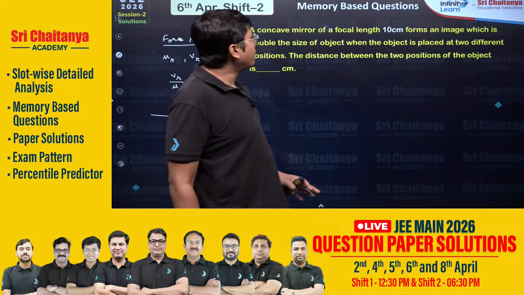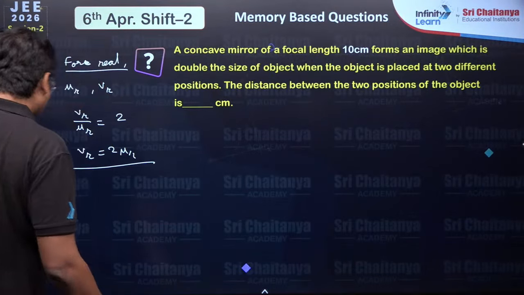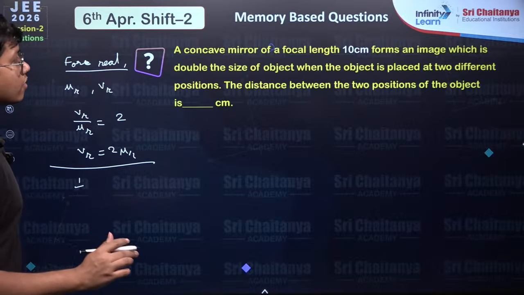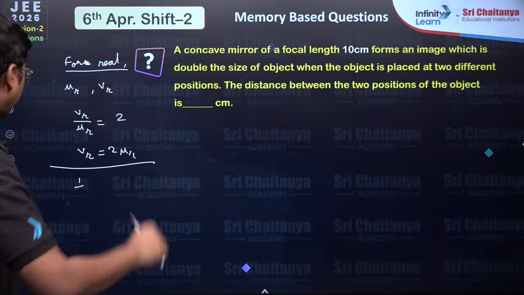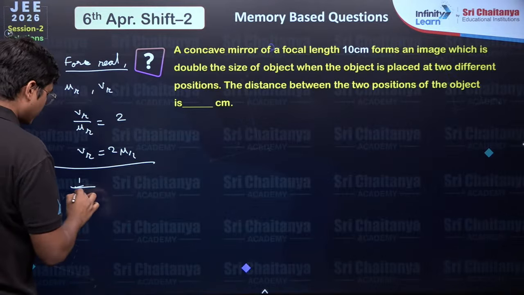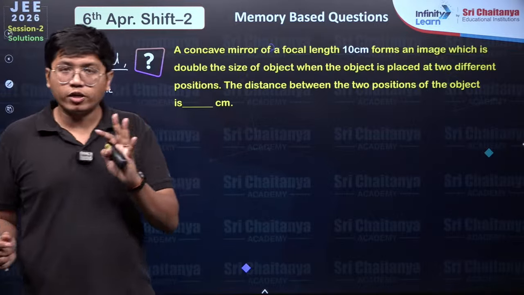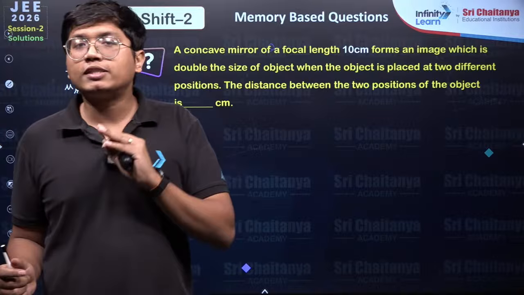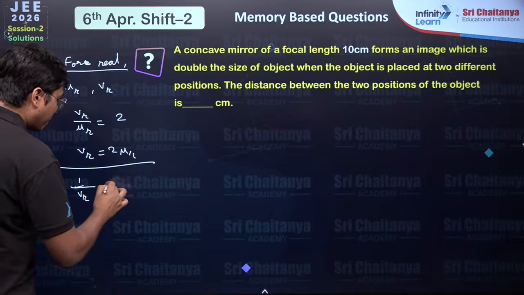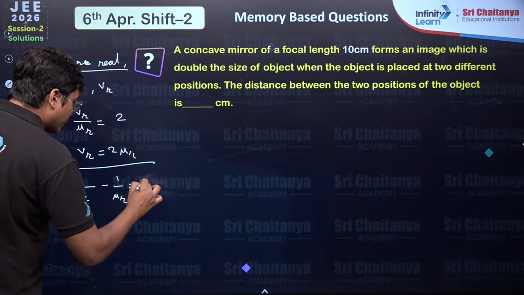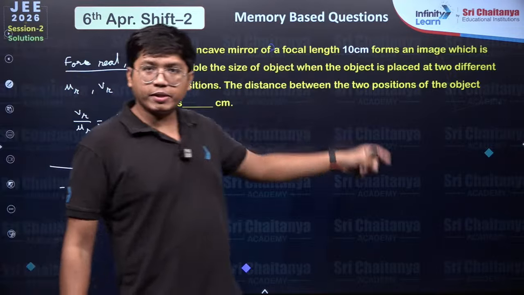Now I can go ahead to applying this equation. I have 1 by VR, and I'm doing this for a real image, so the image and the object are on the same side. In that case, both will come with a negative sign. 1 by VR plus 1 by UR is 1 by 10. Why 1 by 10? Because it's a concave mirror.